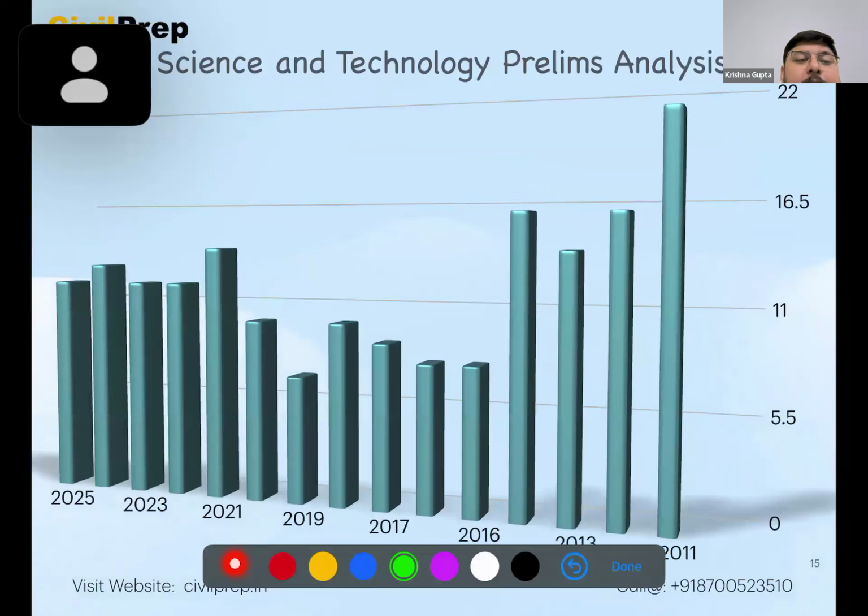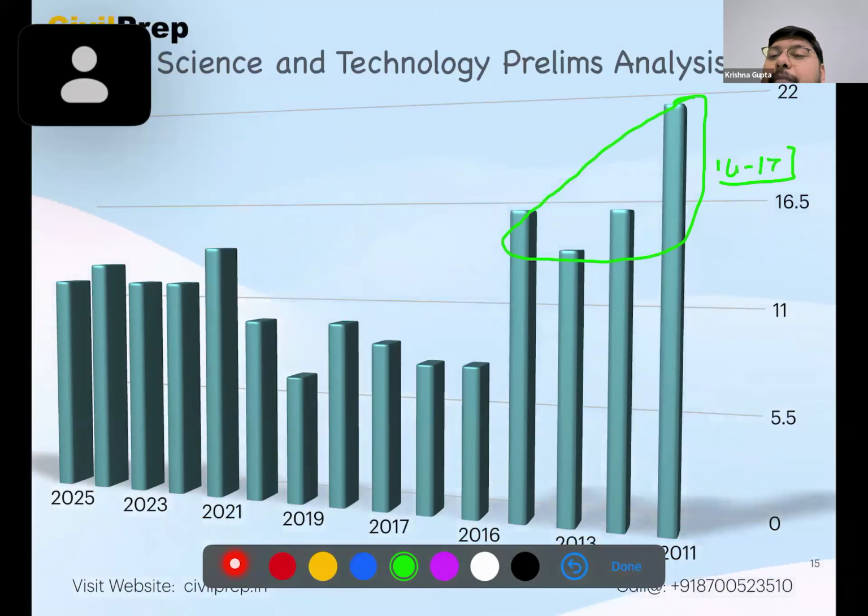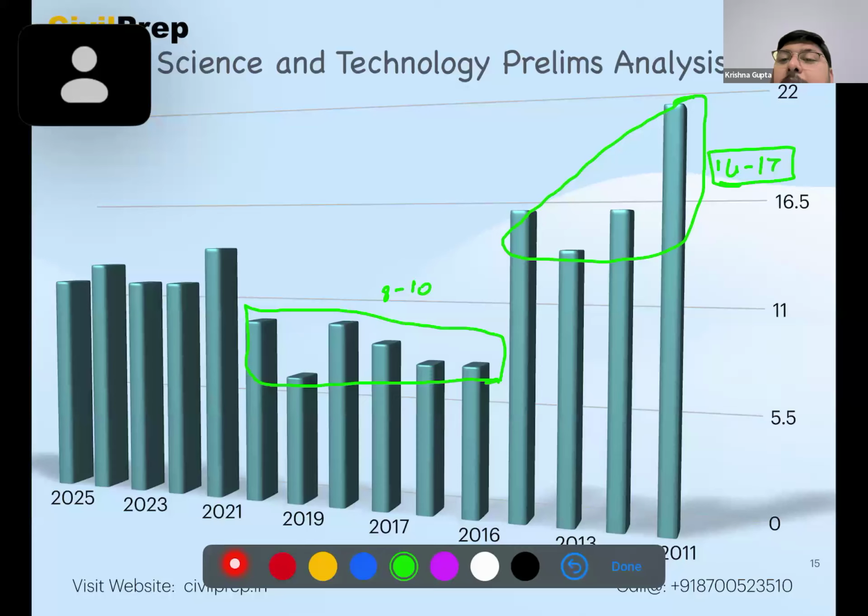Now, we will see the trend. Previously the trend was declining with respect to science. The questions were varying from almost 14 to 17 questions, and this was till 2015. From 2015 to 2020, the number of questions started to decline. It was around an average of 8 to 10. Here it is 14 to 17, then it was 8 to 10. But now the trend has changed. The trend here is signifying that the number of questions is from 11 to 13.